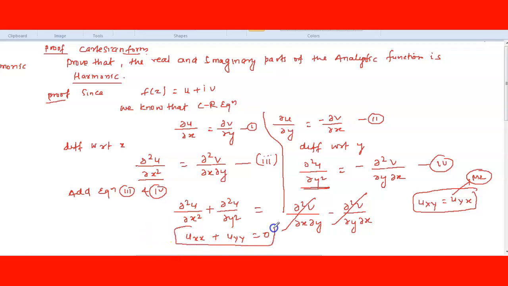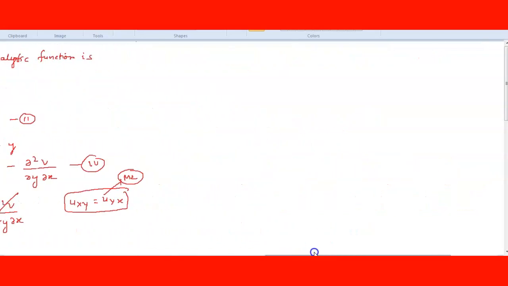Okay, u_xx means that function u is a real valued function, double differentiation with respect to x plus double differentiation with respect to y. If you add it, we'll get 0. This is the Laplace equation, also called del square of u is equal to 0. Understood till here? Any doubt?